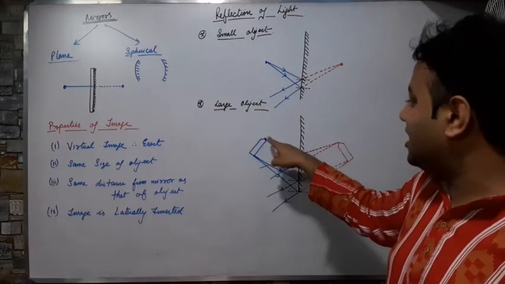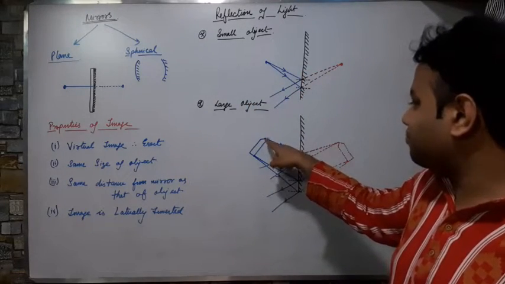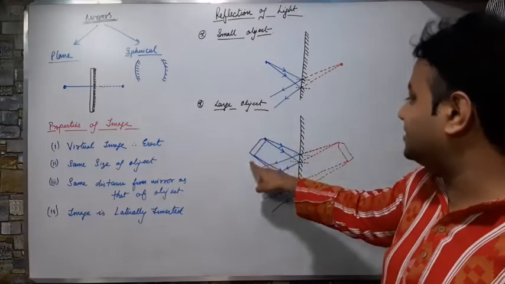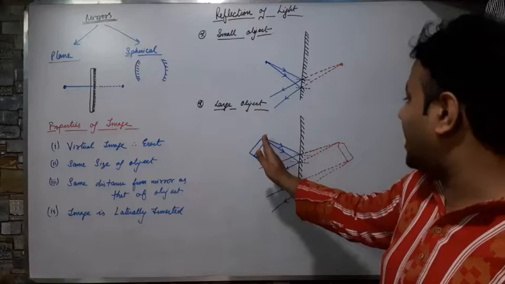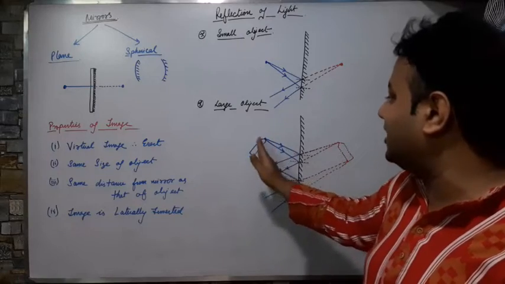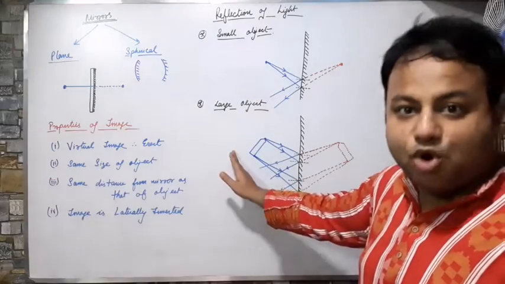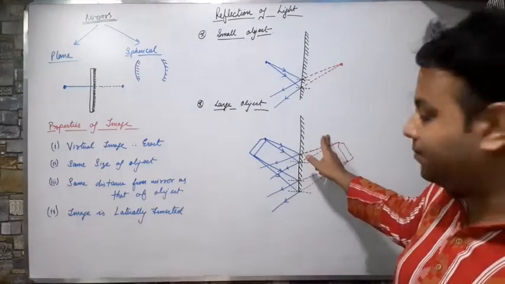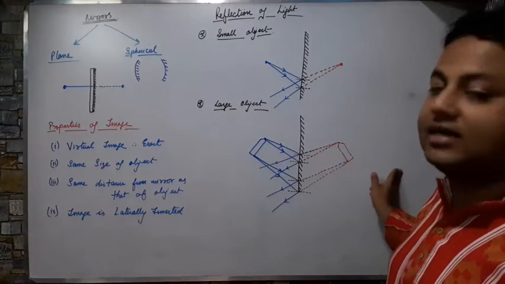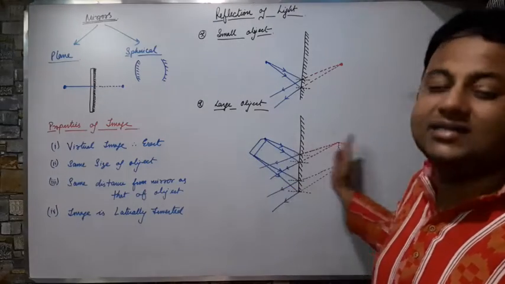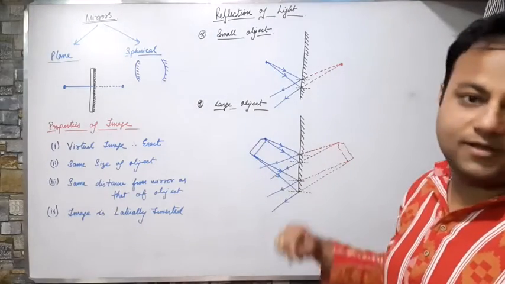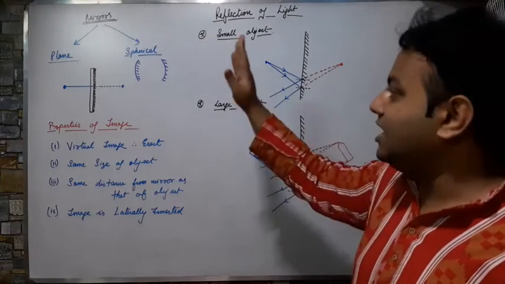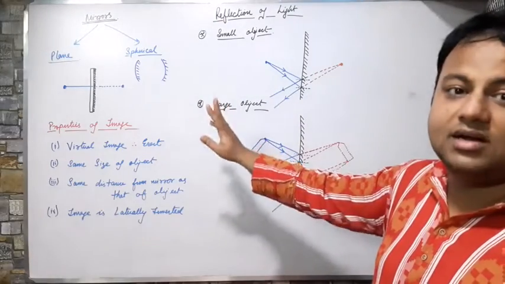You can see here the pointed end and the broader end are placed in such a way that my right hand is getting the pointed end and the left hand is getting the broader end. But in the image, my left hand is getting the pointed end and the right hand is getting the broader end. So my sides are interchanged. Correct? So this is how image formation of a plane mirror takes place.